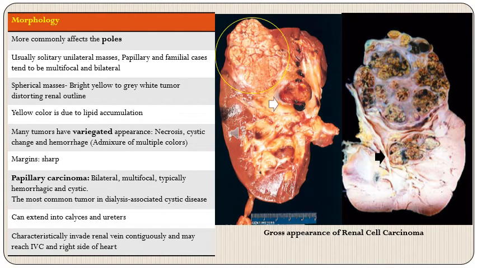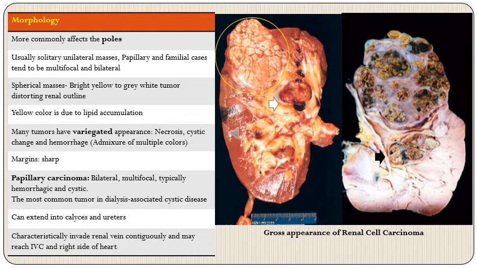Starting with the morphology of renal cell carcinoma, these tumors tend to affect the poles of the kidney rather than the midsection of the kidney. Usually these are single masses and they tend to involve only one kidney. However, the exception to this is papillary carcinoma, which tends to be multifocal, and familial cases, which again tend to be multifocal and bilateral. So these masses are spherical and bright yellow on cut section to gray white in color, and they tend to distort the renal outline. That is, they do not follow the reniform shape of the kidney.